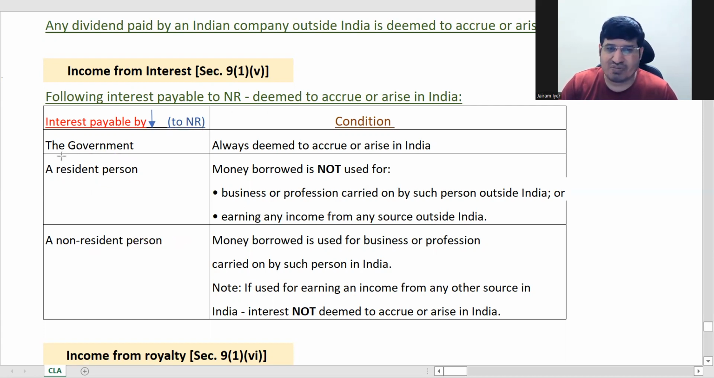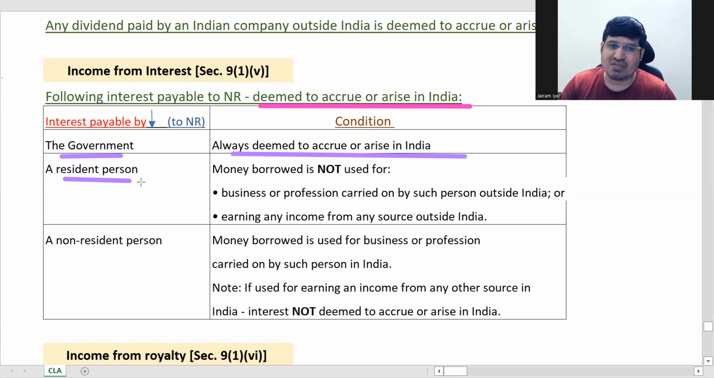So interest payable by government to an NR will always be deemed to accrue or arise in India. One point clear. Straightforward. Interest payable by a resident person to non-resident. Indian resident is paying to non-resident. It is deemed to accrue or arise in India. So he's paying interest, so that means he's borrowed some money. That's why he's paying interest.